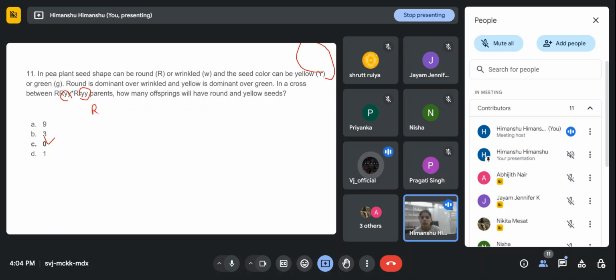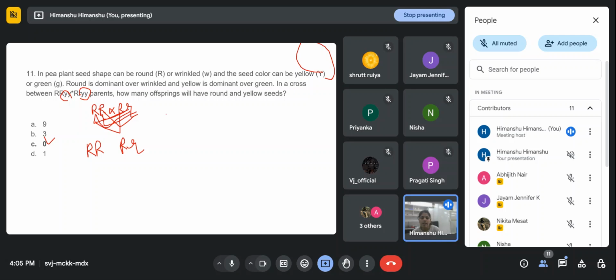Whenever you have to do a dihybrid cross, you don't need to do the calculation for both characters simultaneously. You can do it like this. Capital R, small r, then capital R, small r, and capital R, capital R, small r. So 50% will get capital R, and 50% will get capital R, small r, right?